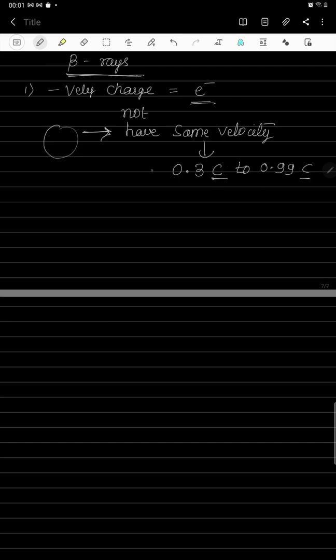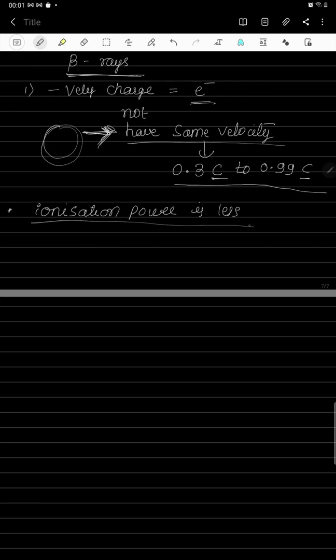Within this range the beta particle velocity changes, and that depends on the material and with what velocity it is shot out. So all those factors affect it. First, beta particles are negatively charged particles and their mass is equivalent to the electron. Beta particles shot out from the radioactive element will not have the same velocity. Their velocity ranges from 0.3 c to 0.99 c, and their ionization power is less.